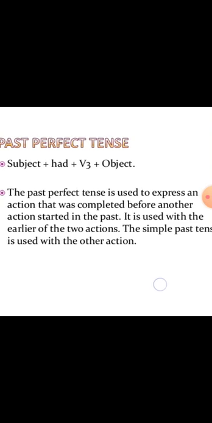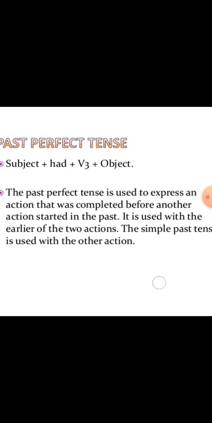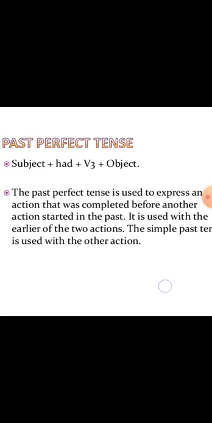Out of the two actions, one has already happened and the second also happened in the past, but the first one was completed before the second action started in the past. I repeat again, past perfect tense is used to express an action that was completed before another action started in the past. Clear?